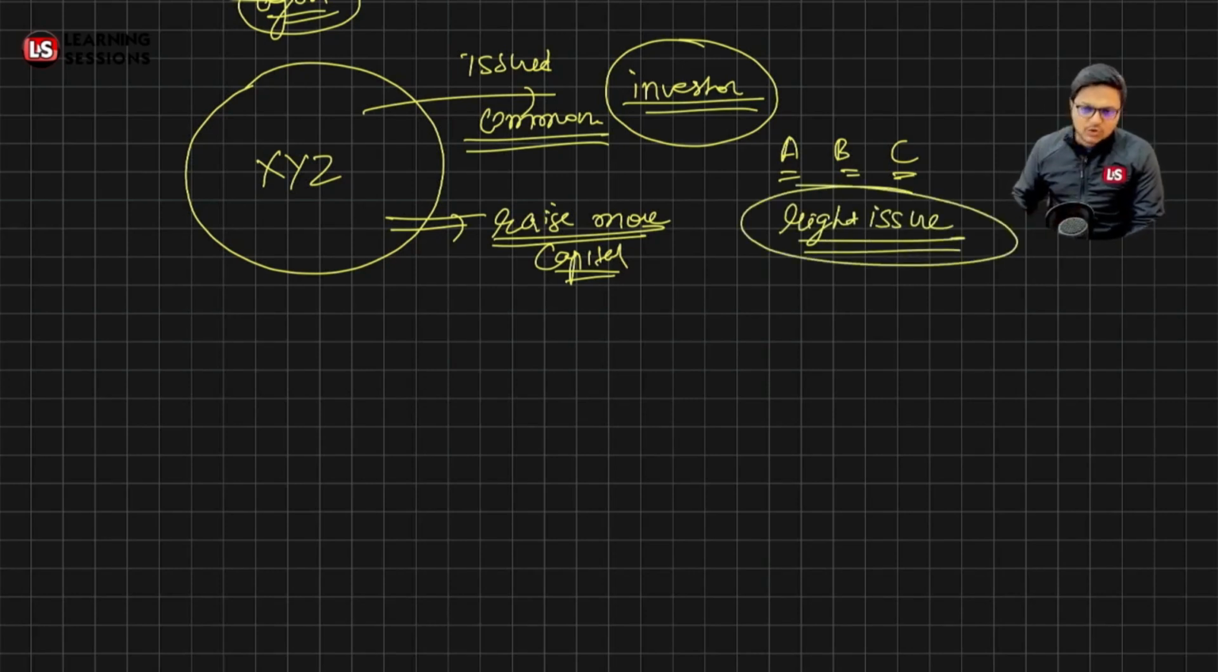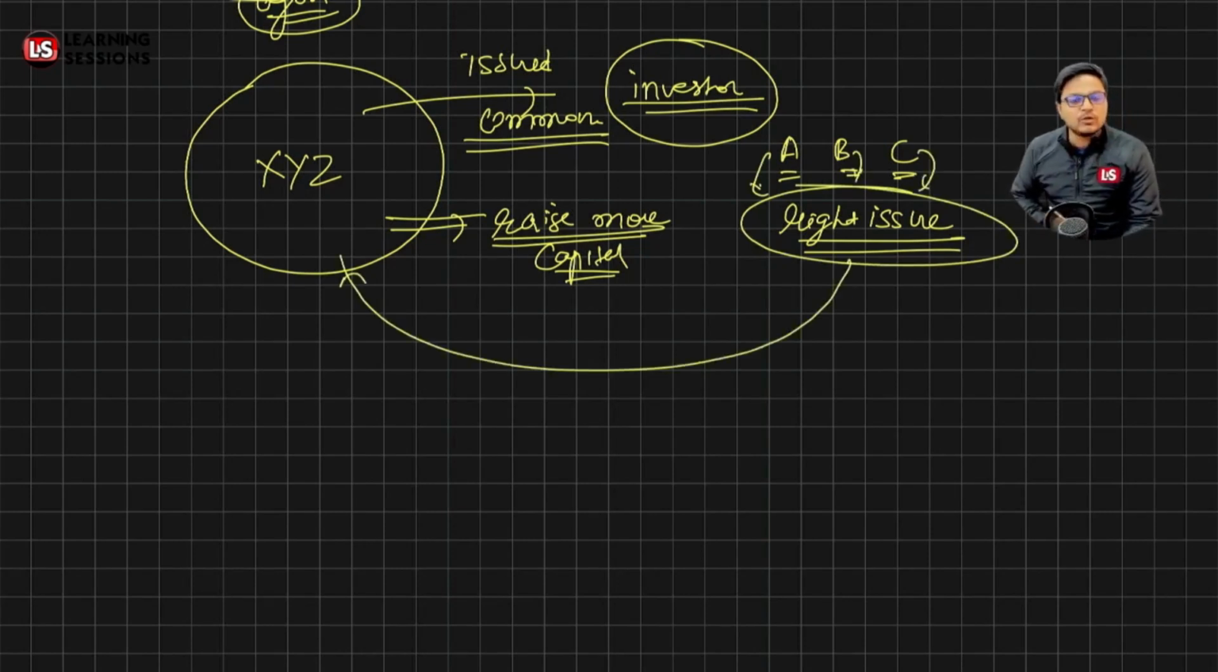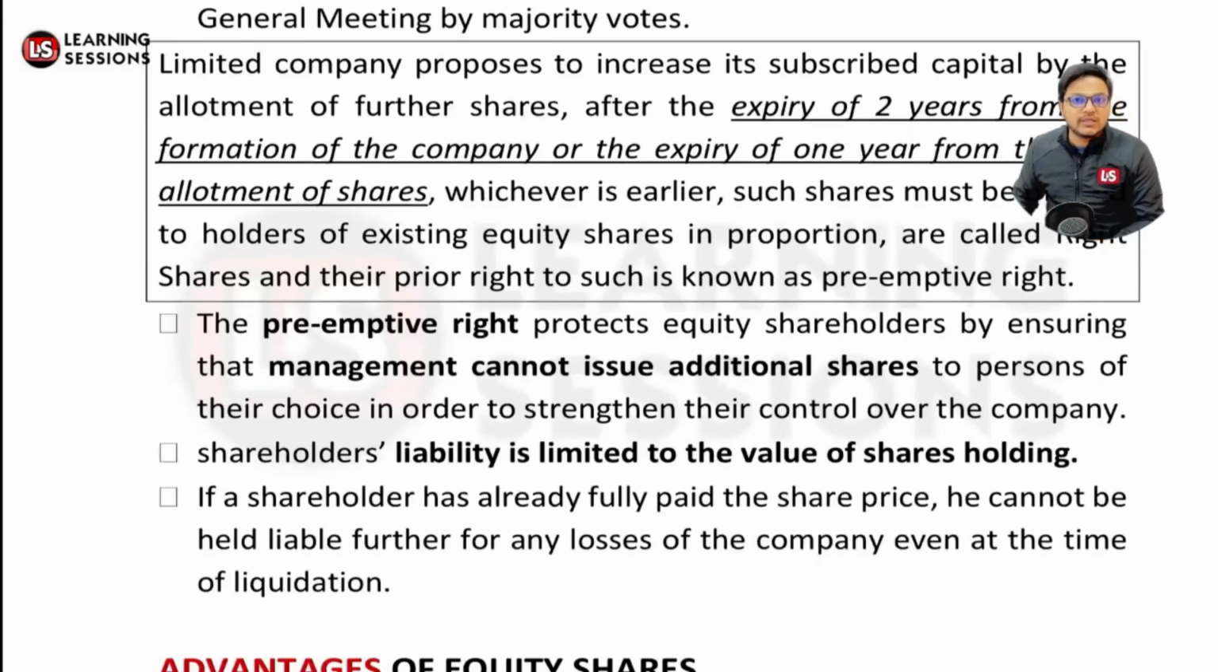Now, when the right issue is made, the persons A, B, C are to pay, and new capital will be flowing to the company, right? So that's the case related to the right issue. And the right so given to them is the preemptive right. But in what case is the right issue to be given?